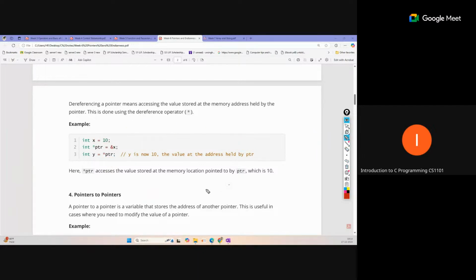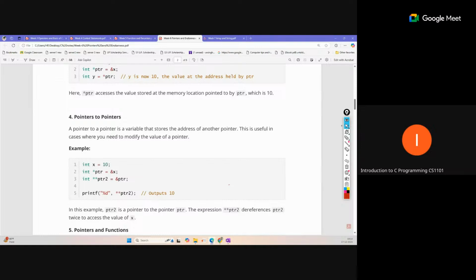We can also store a pointer to a pointer. You can see x is equal to 10, and asterisk ptr equal to address of x. But we want to store the address of the pointer. That means a pointer of the pointer.